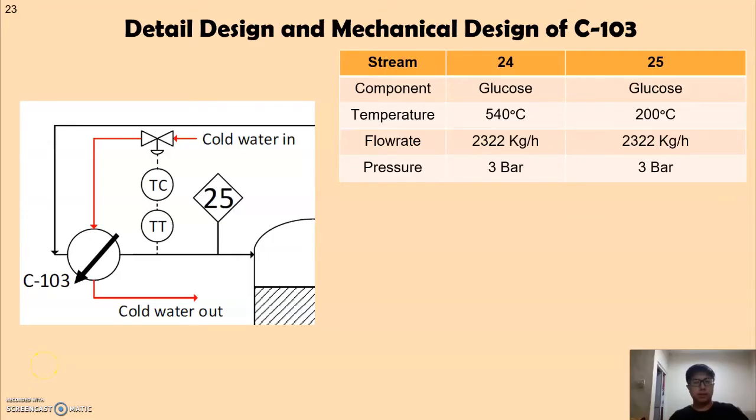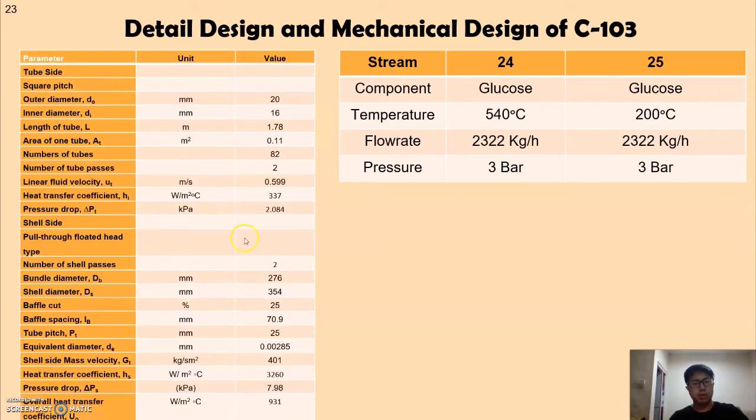Okay, for the design of the cooler C103, there is one component in this cooler which is glucose. The inlet temperature is 540 degrees Celsius and the outlet is 200 degrees Celsius. The operating pressure is 3 bar. This is the design that I calculated for the tube side and the shell side.